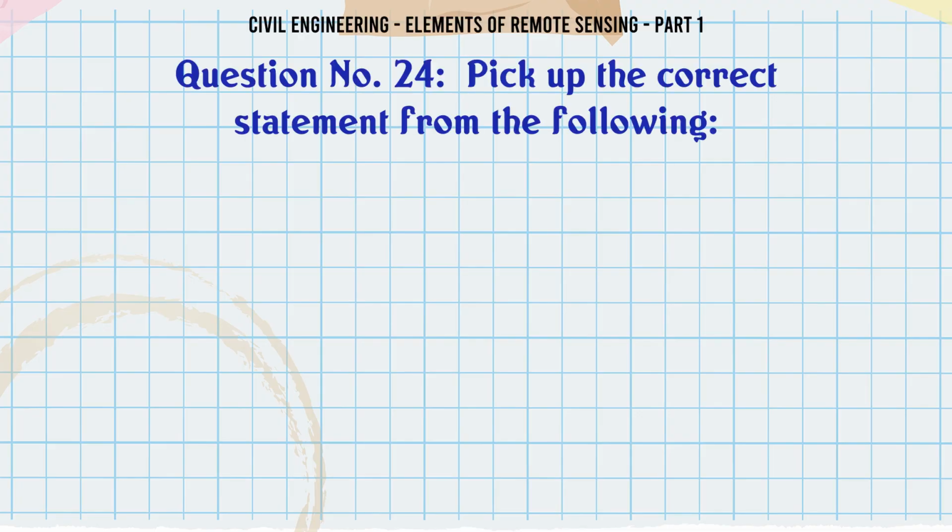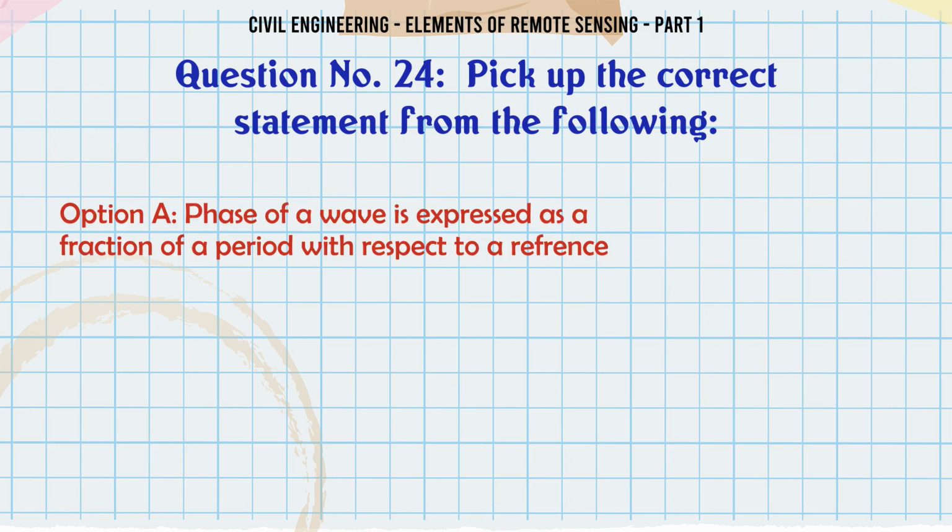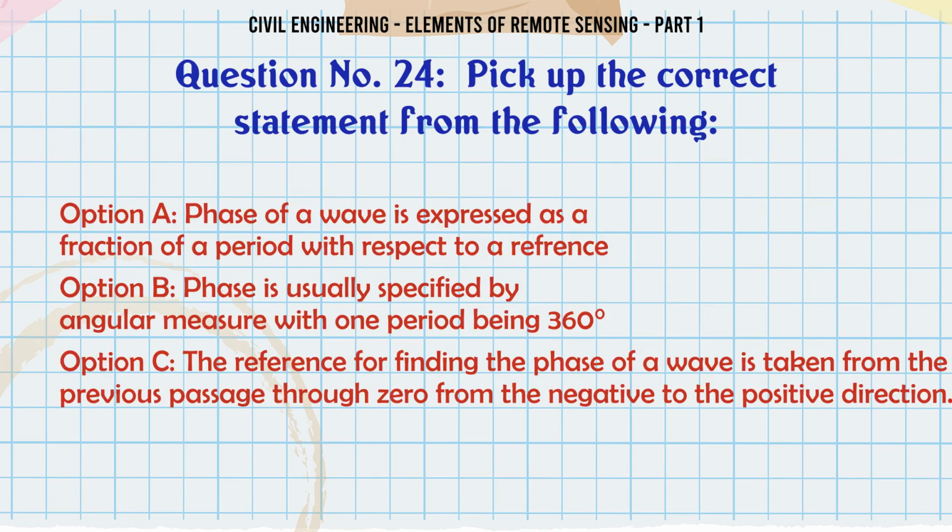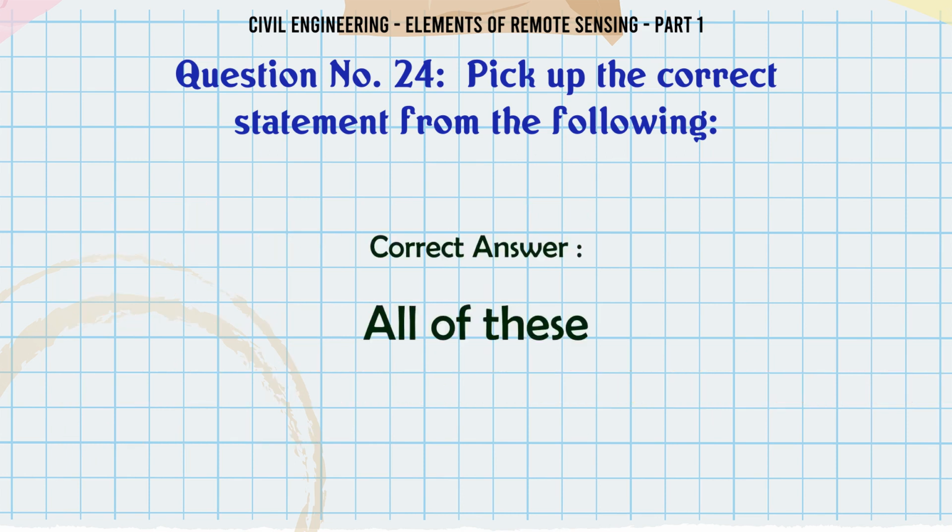Pick up the correct statement from the following. A. Phase of a wave is expressed as a fraction of a period with respect to a reference. B. Phase is usually specified by angular measure with one period being 360 degrees. C. The reference for finding the phase of a wave is taken from the previous passage through zero from the negative to the positive direction. D. All of these. The correct answer is all of these.